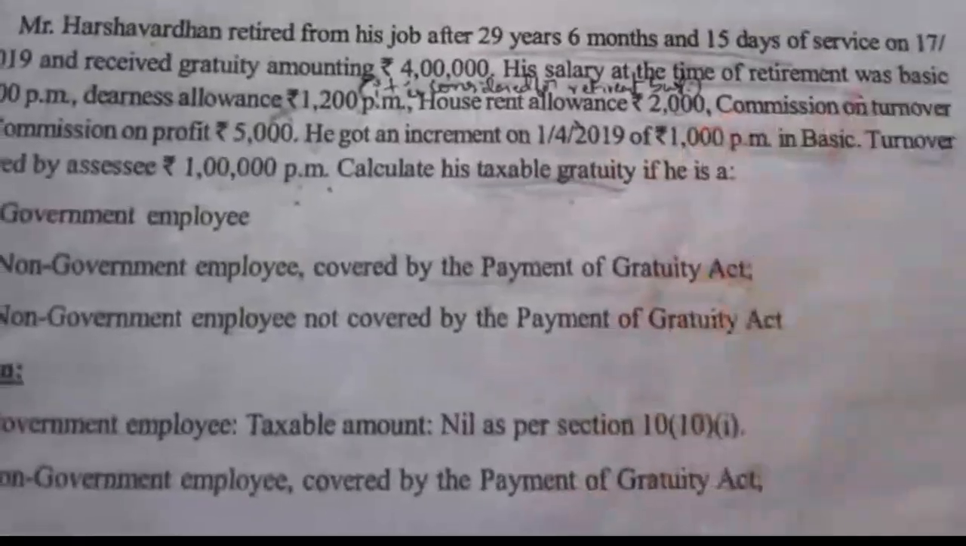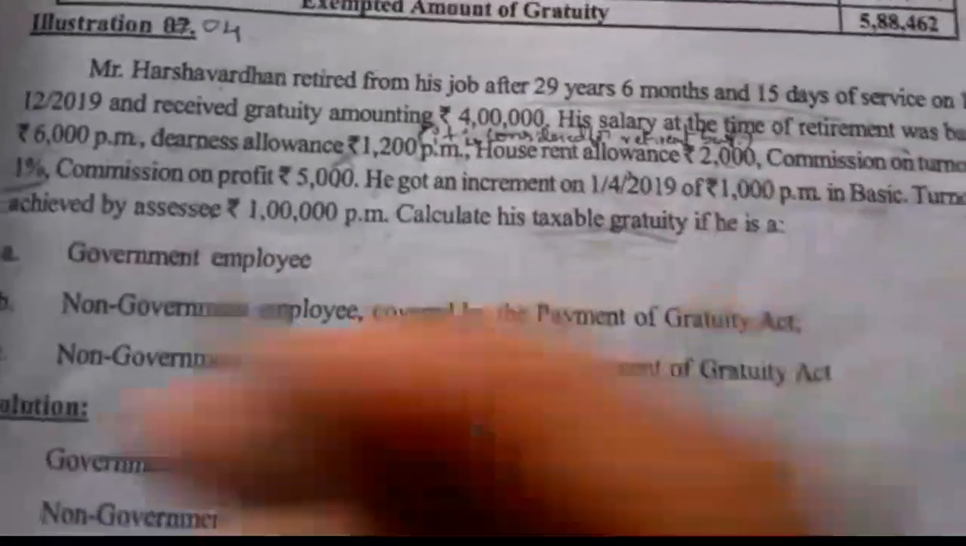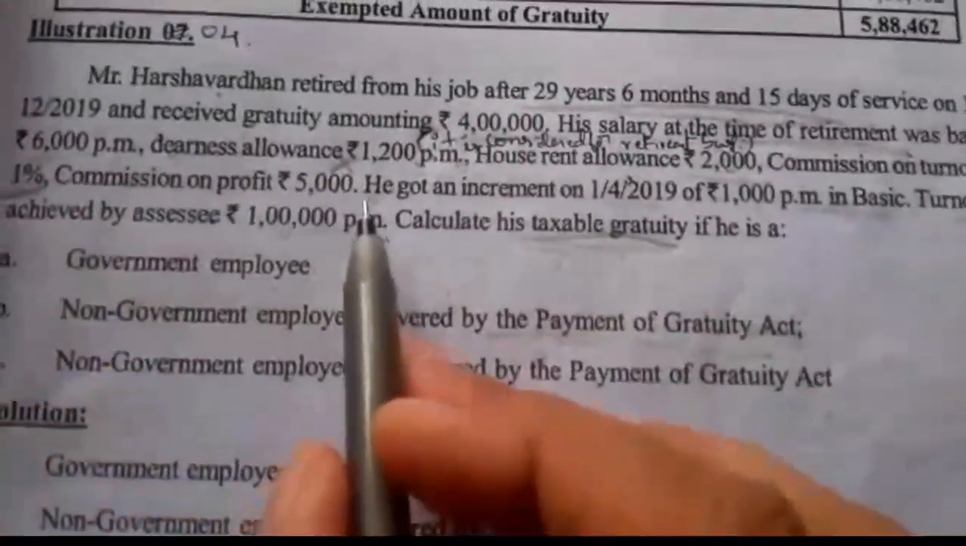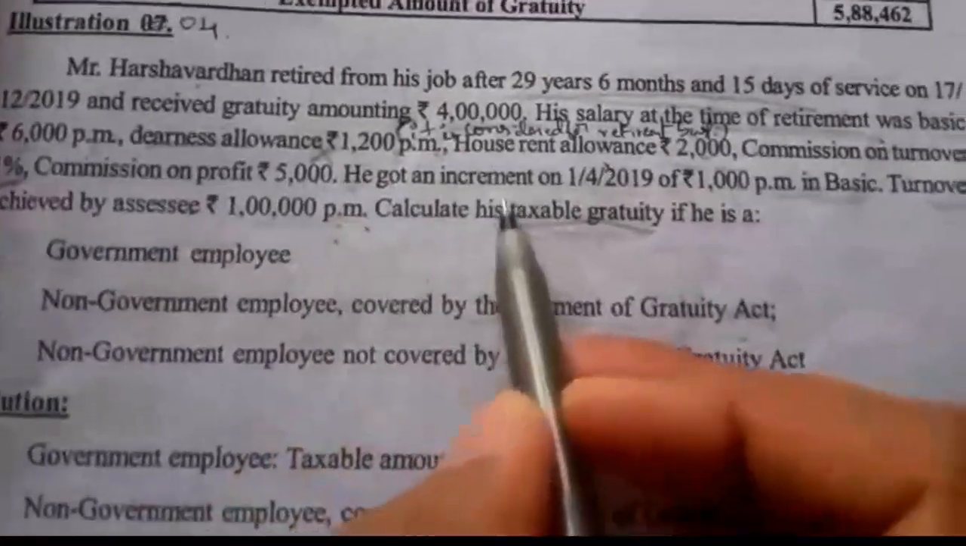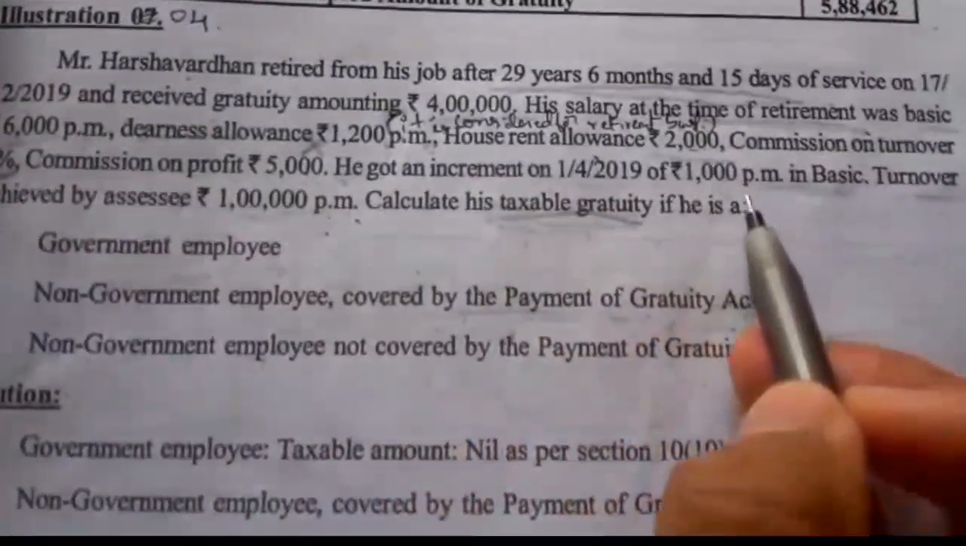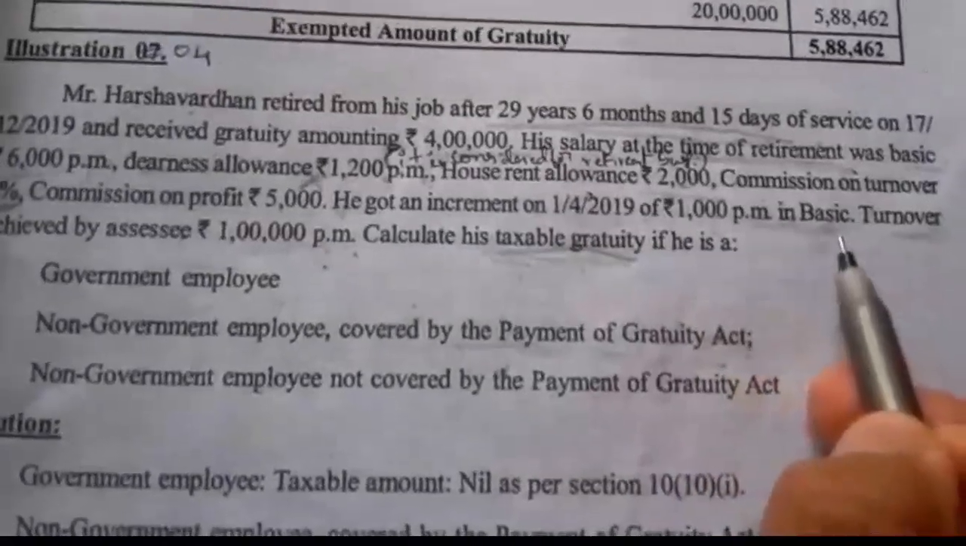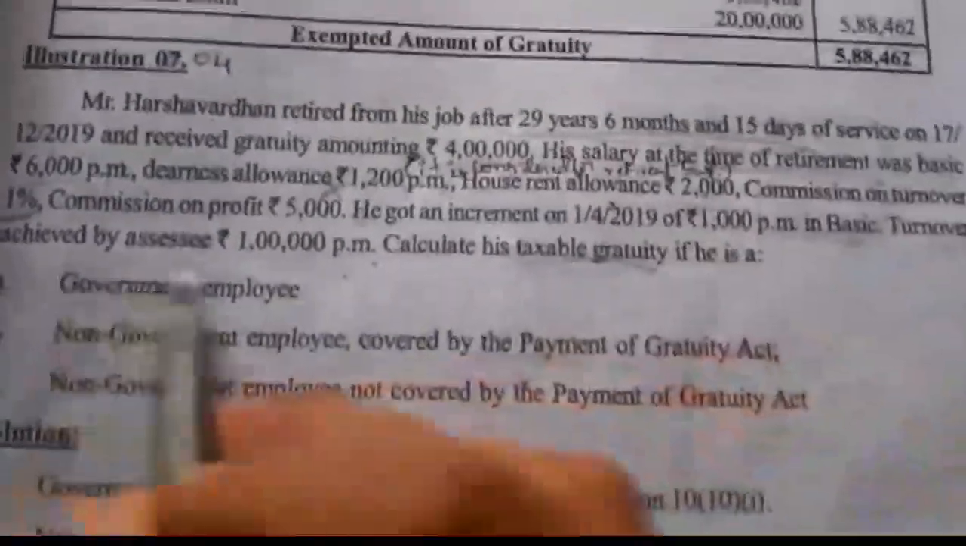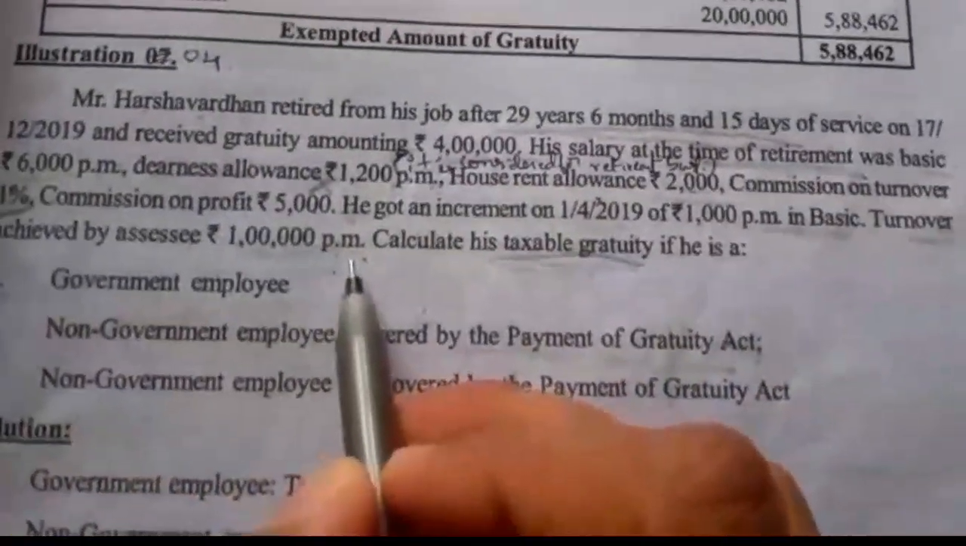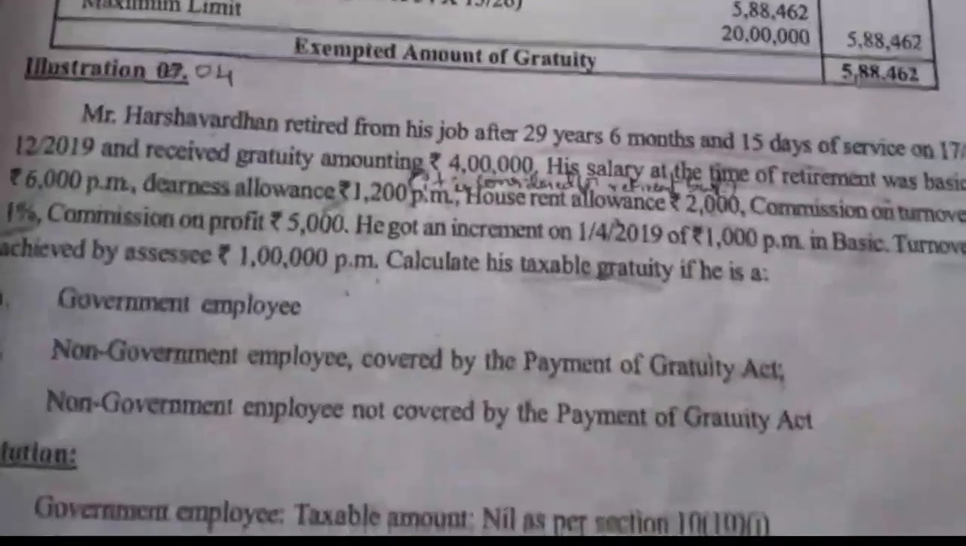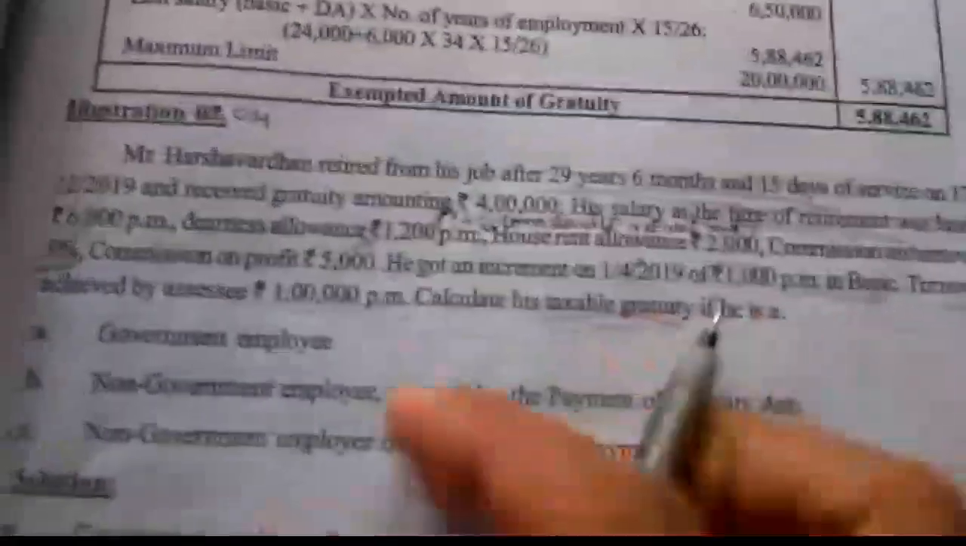House rent allowance rupees 2,000. Commission on turnover 1%. Commission on profit 5,000. And he got an increment on 1st April 2019 of rupees 1,000 per month in basic. Turnover achieved by SSC is rupees 1 lakh per month. So we have to compute his taxable gratuity in the 3 cases.